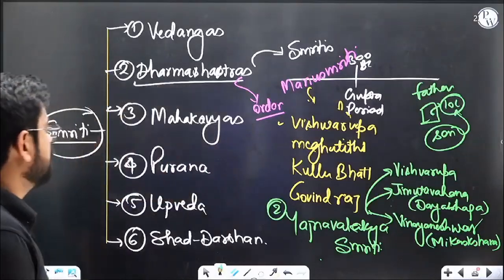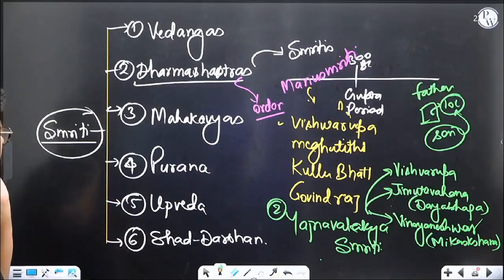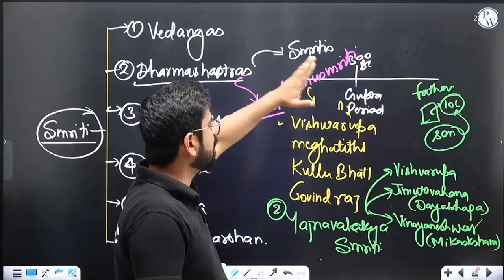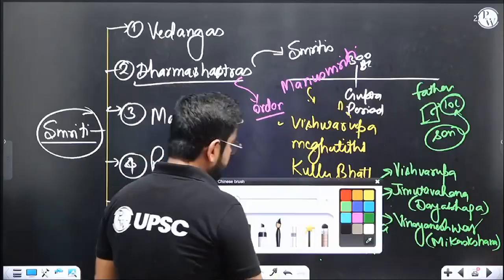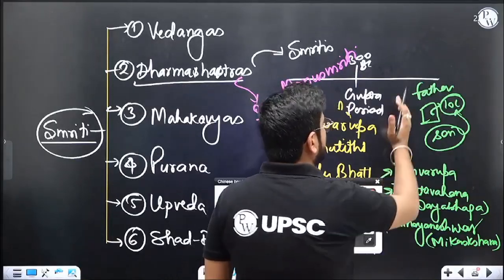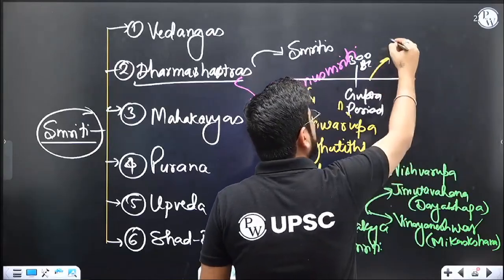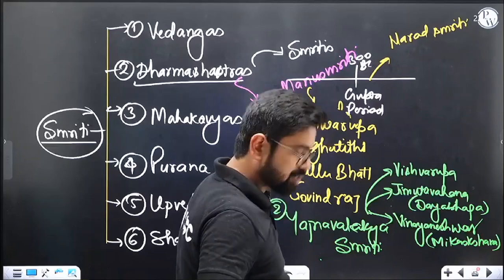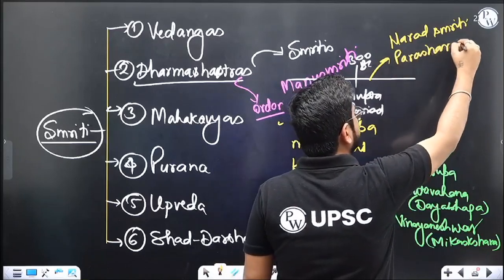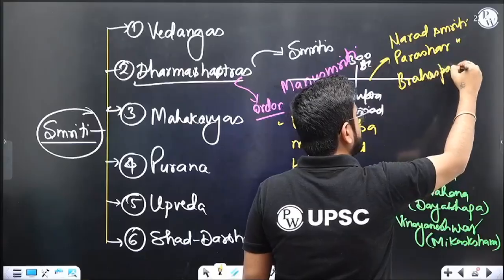So let's continue. Today we are just understanding the Vedic and Smriti literature. Two important Smritis were written before 300 BC, before the Gupta period: Manusmriti and Yajnavalakya Smriti. And then in the Gupta period, which is the golden period, we will have a lot of Smritis in this era. We will have Narad Smriti, then Parashara, Brahaspati Smriti.